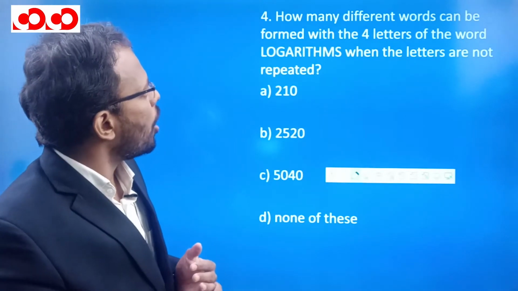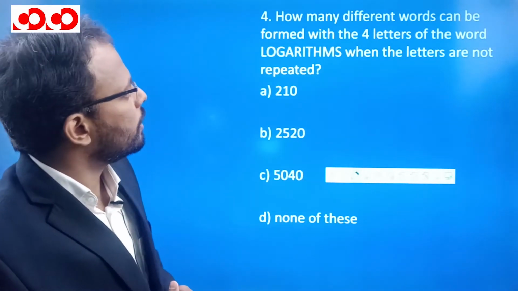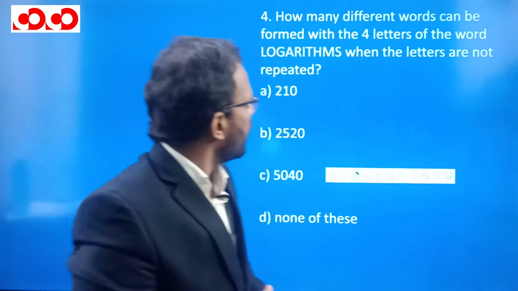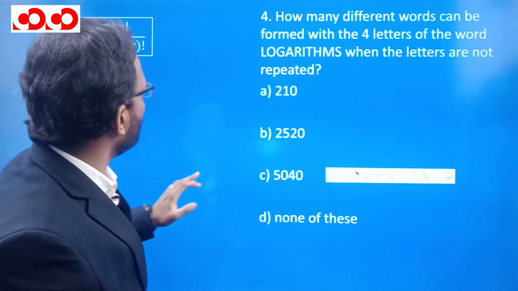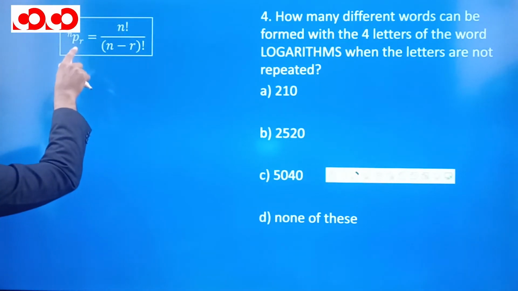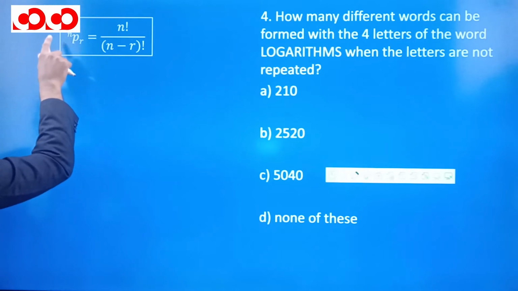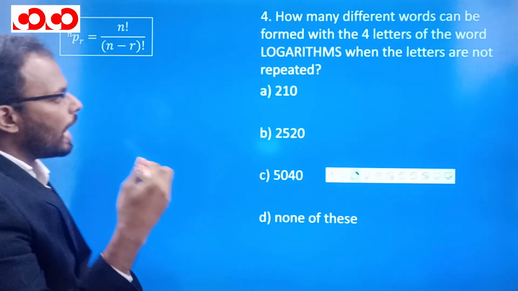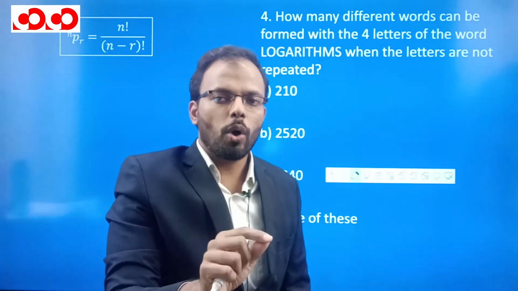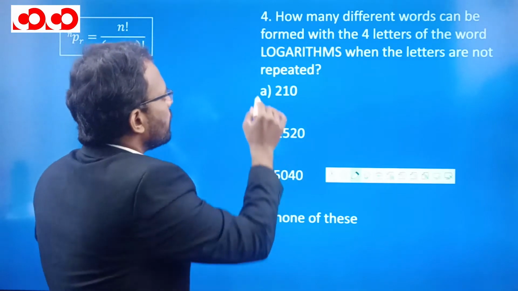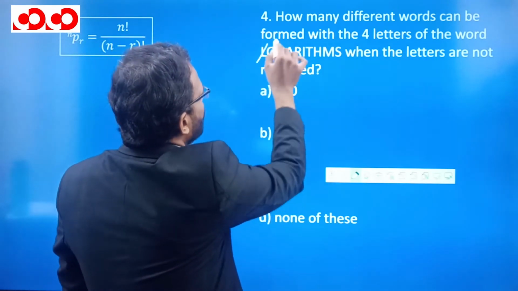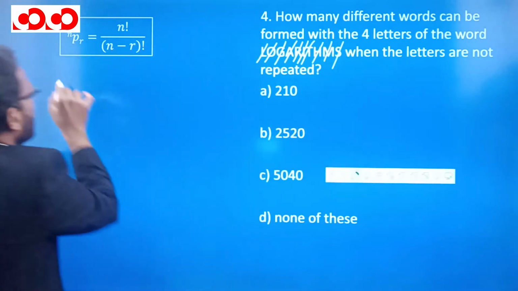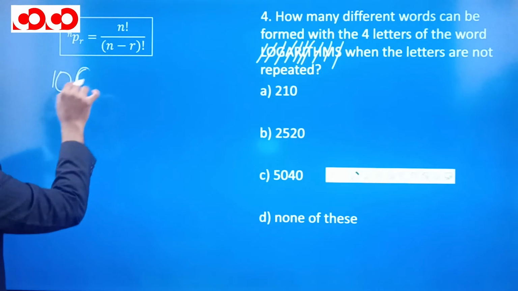So the fourth question is here: how many different words can be formed with the 4 letters of the word LOGARITHMS when the letters are not repeated? So now again you can see, to select r objects and arrange them from n given objects is nPr. What is nPr meaning? nPr means selecting r and arranging them out of n objects. So how many letters are we having? 1, 2, 3, 4, 5, 6, 7, 8, 9, 10. So out of 10, we have to select and arrange 4.